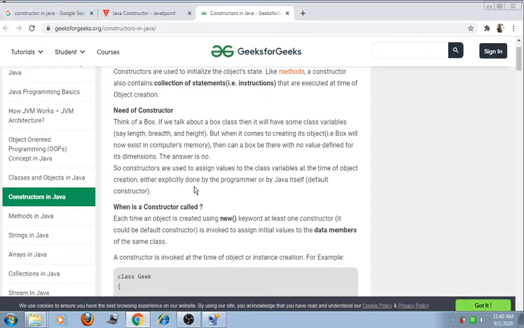The answer is no. So constructors are used to assign values to the class variables at the time the object is created, either explicitly by the programmer or by Java itself. It is called the default constructor.